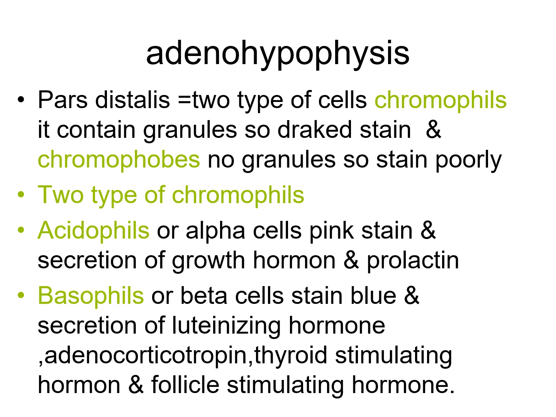This name is given to the pars distalis. Two types of cells: acidophils, basophils and chromophils. Chromophils contain granules and stain dark, and chromophobes have no granules, so they stain poorly.